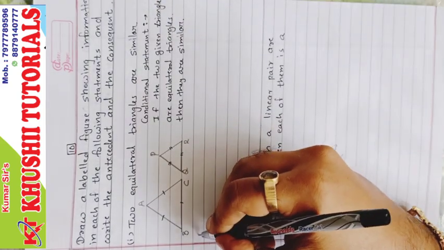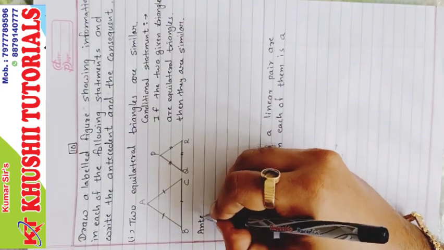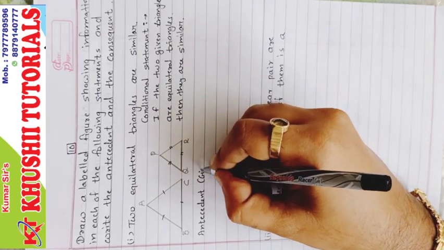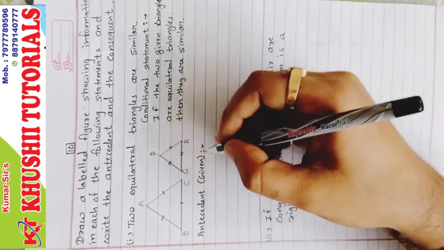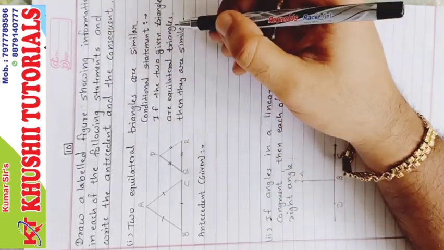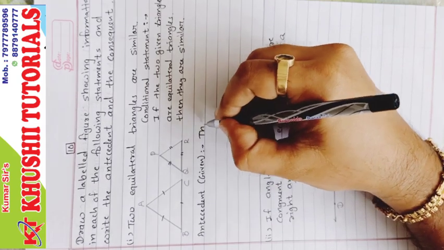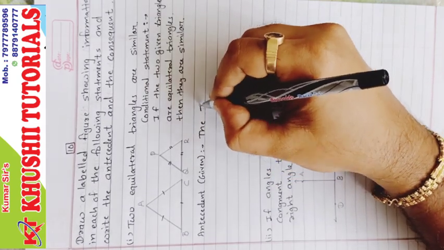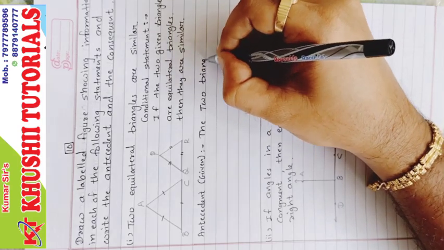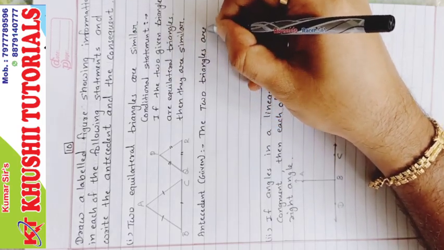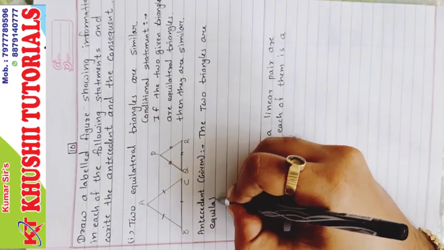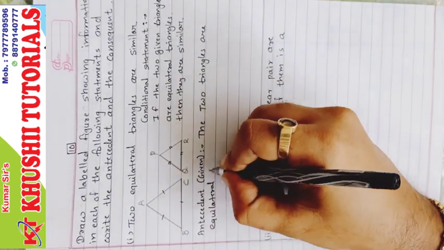So now we will write antecedent, which is given. And what is given? Write the statement coming after if. The two given triangles are equilateral triangles. The two triangles are equilateral triangles.